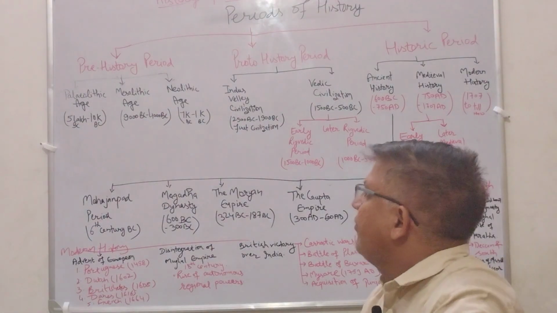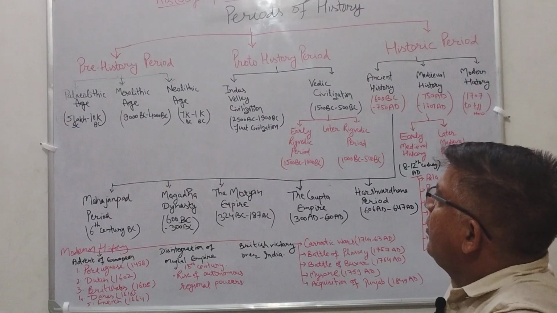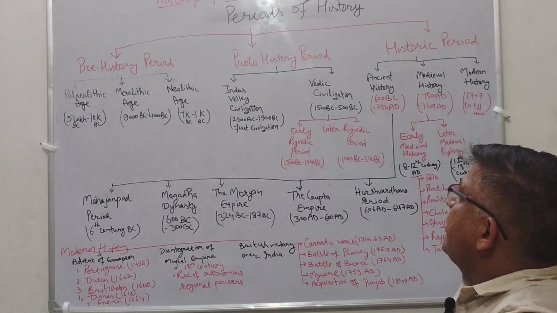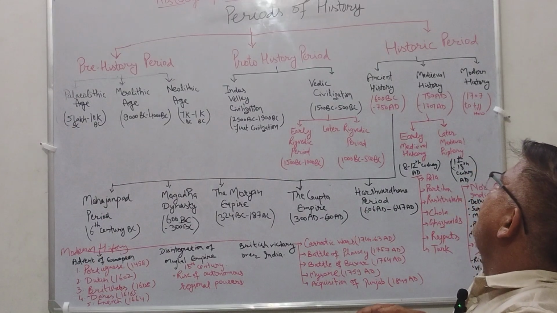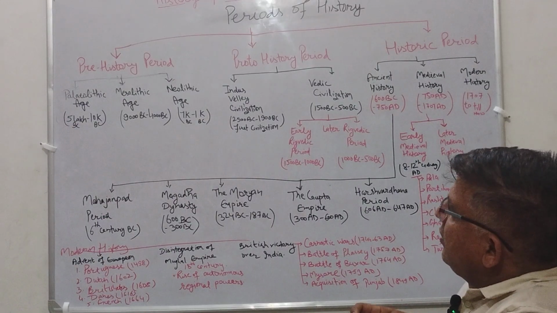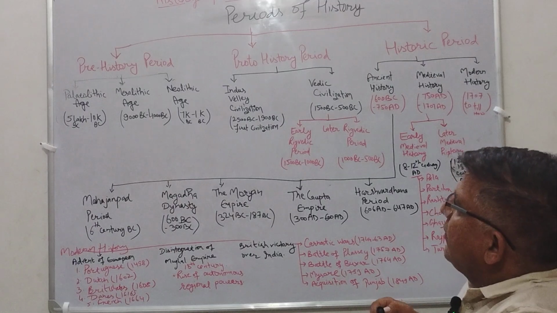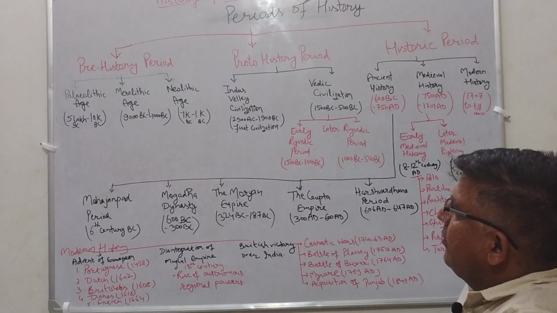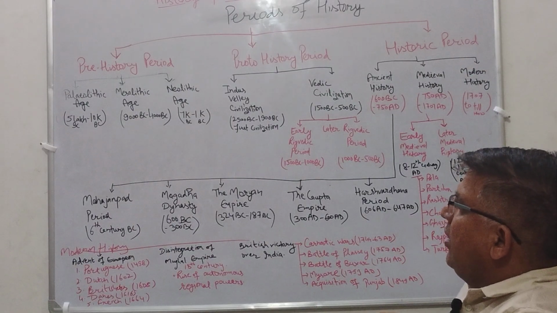The first period was the prehistoric period. The second period was the proto-historic period. The third is the historic period. The prehistoric period we further divide into three periods: Paleolithic age, Mesolithic age and Neolithic age.